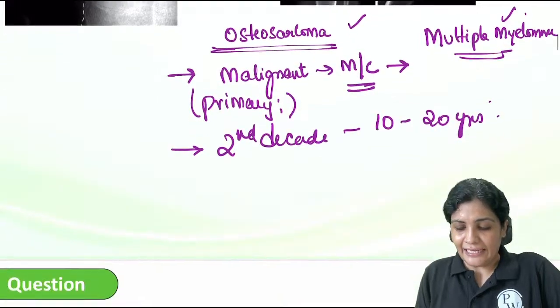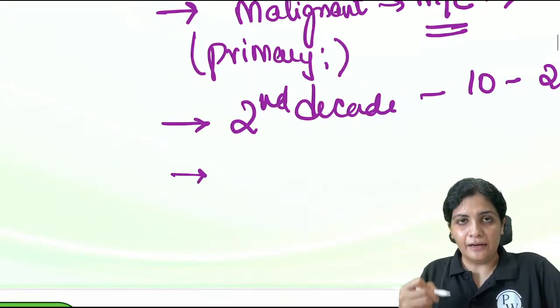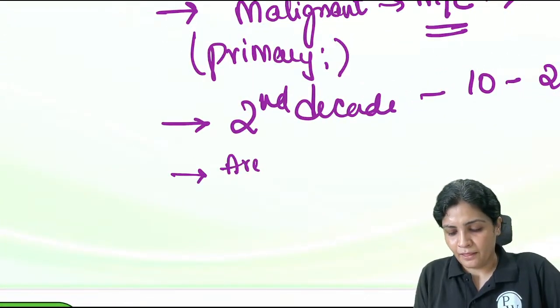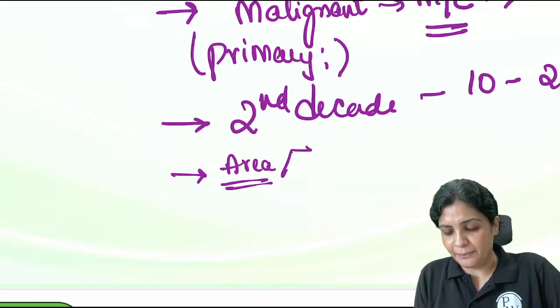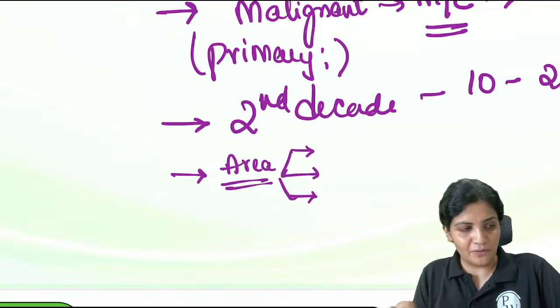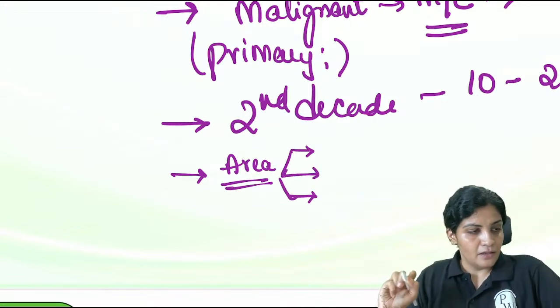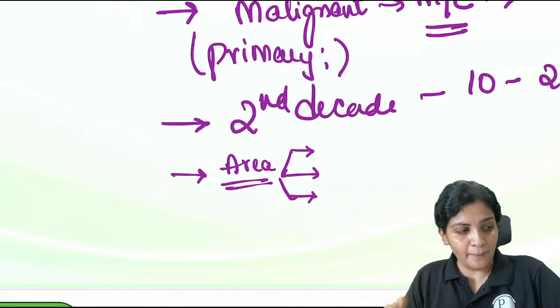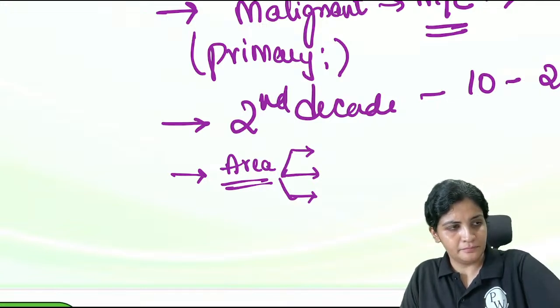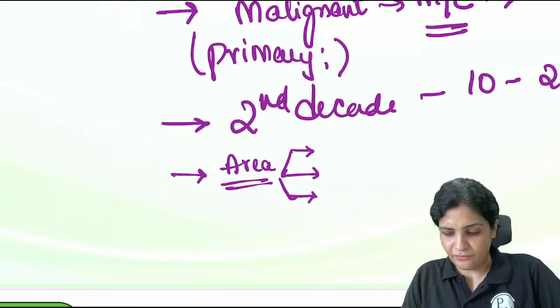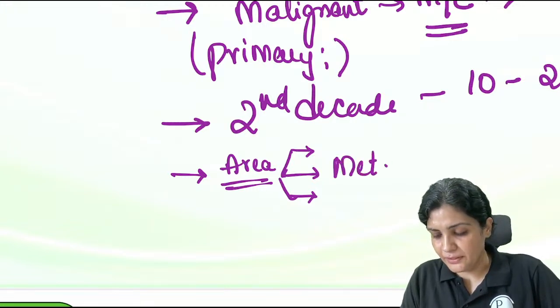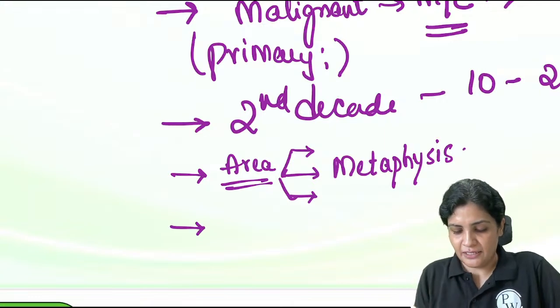Very good. And then osteosarcoma, the area in the bone. Is it from the epi, meta, or the diaphysis? Where do we see it? Very good. Bharat has answered. It is from the meta. Very good. Diaphysis is seen in Ewing's, right?